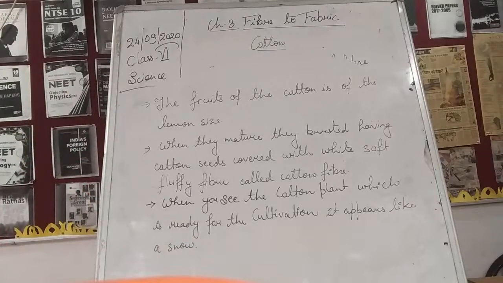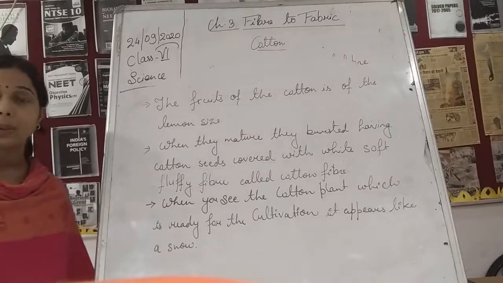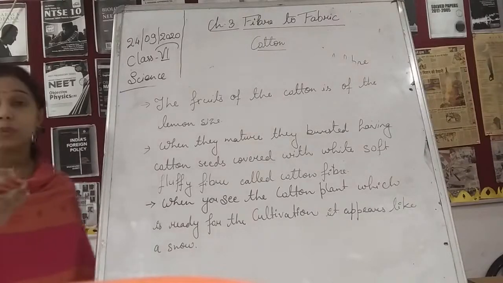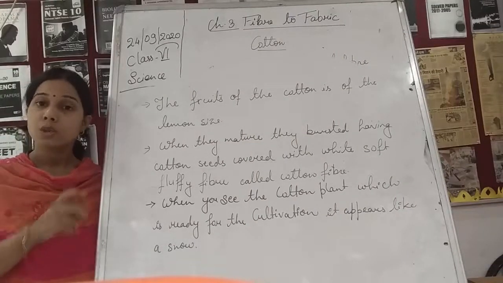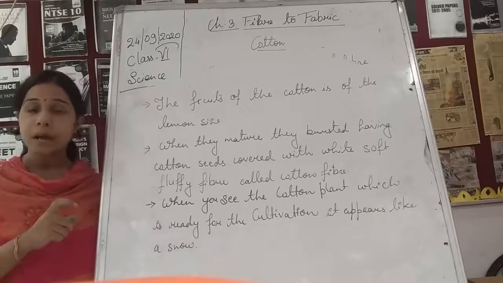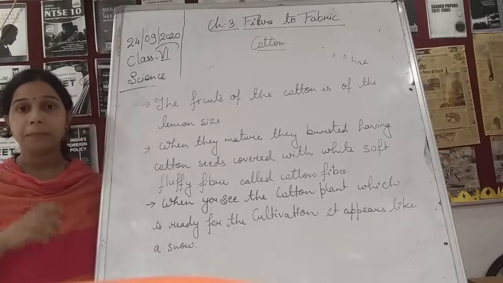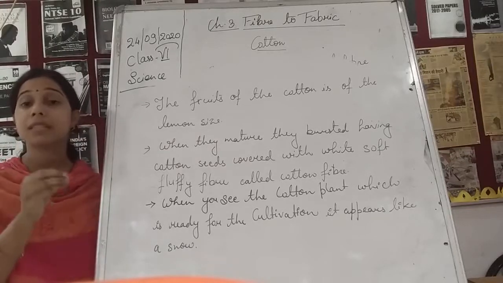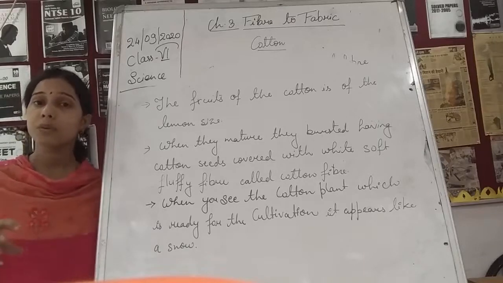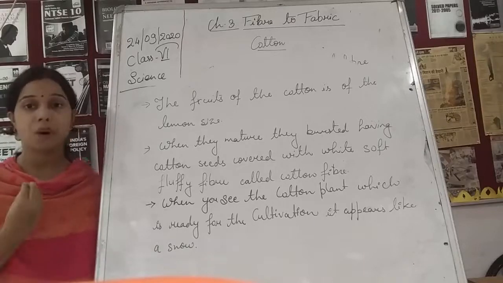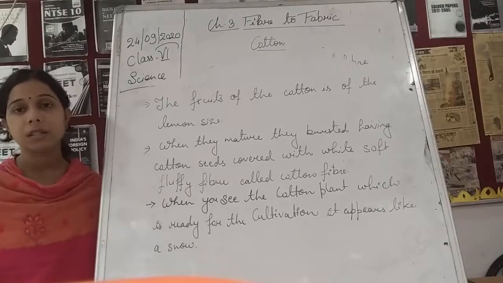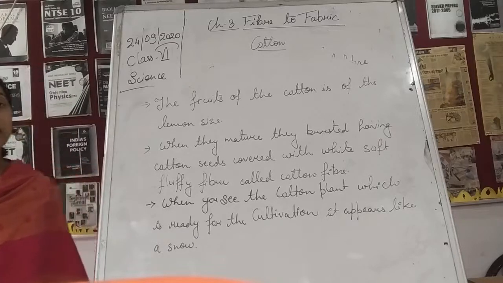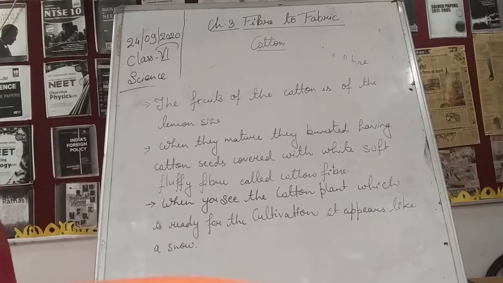Now, how do we take the cotton, students? So we pick up the cotton with the cotton balls consisting of the seeds also. Okay, so we are taking the cotton balls, and these cotton balls basically consist of seeds also. And what we do is remove the seeds from it, and the removal of the seeds from the cotton, that process is known as ginning.